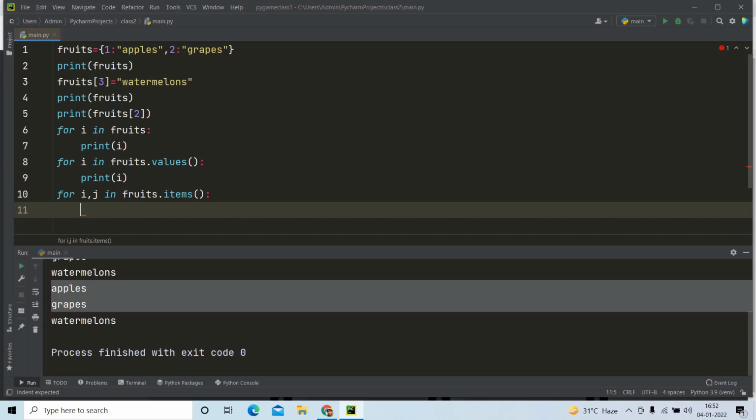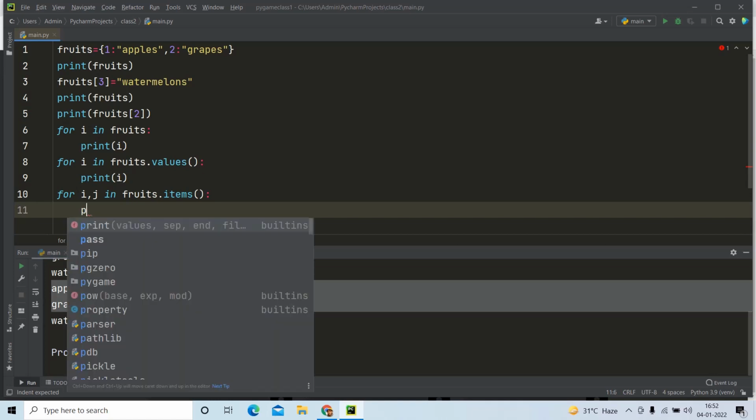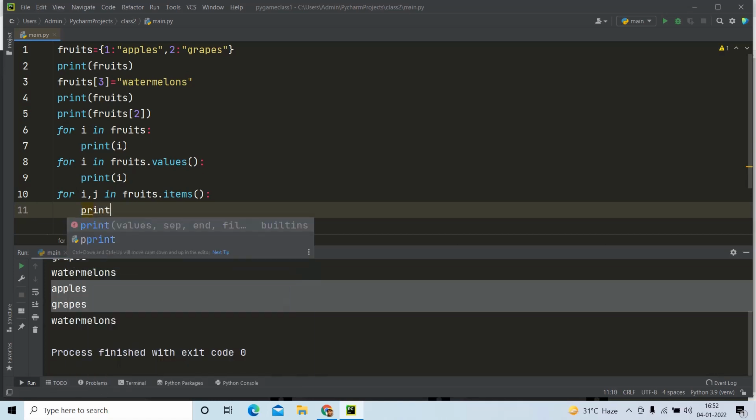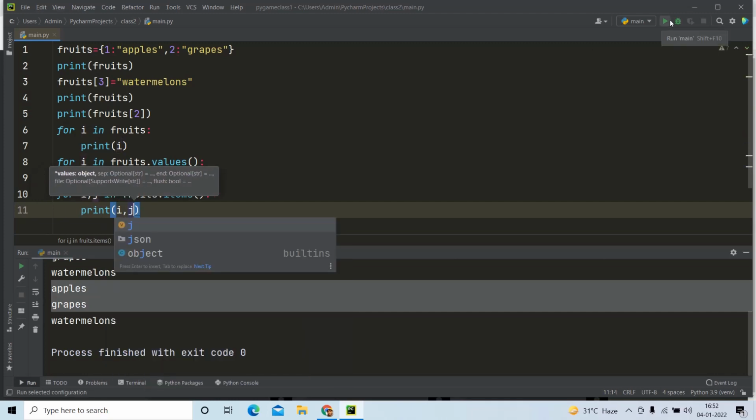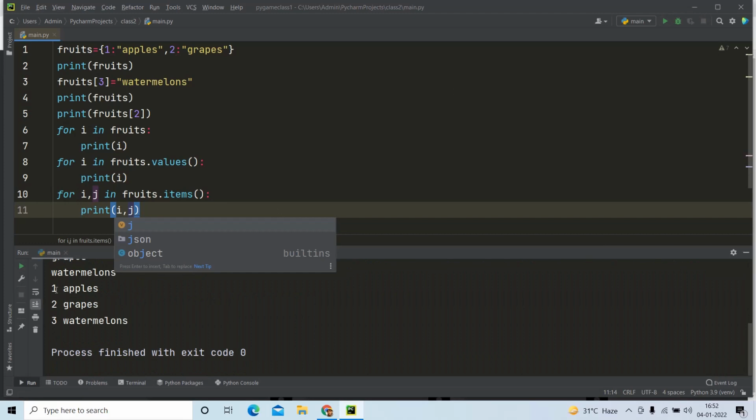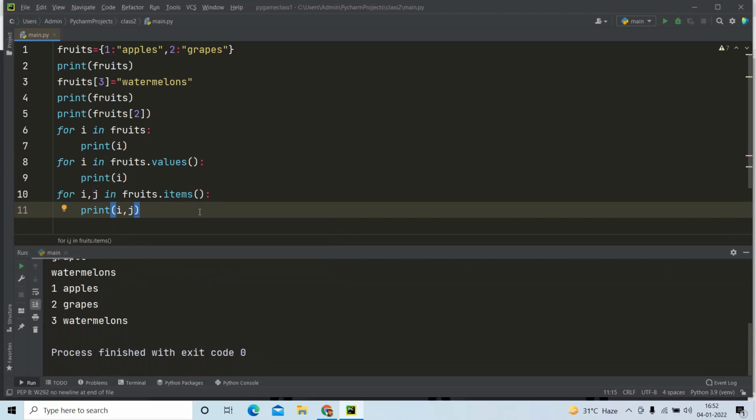So i will have the keys and j will have the values. Now if I am printing i comma j, then yeah, 1 for apples, 2 for grapes and 3 for watermelon is printed. So these are the different types of accessing the elements available in a dictionary.